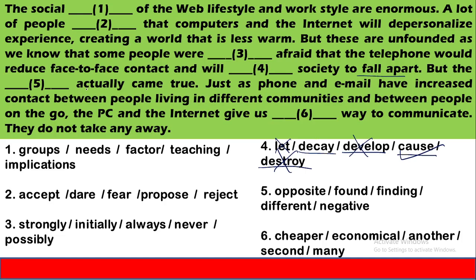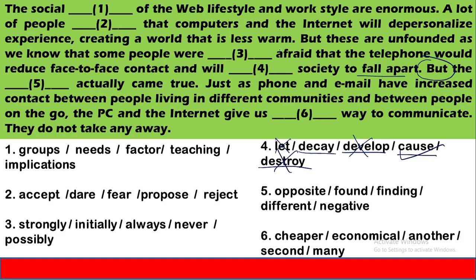But the dash actually came to. Now look at this word but. Whenever we use but, it is a connector that always connects two sentences that are contrast in nature, that have different points of view.